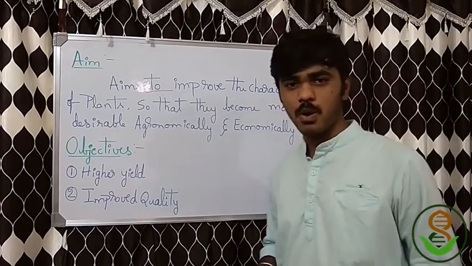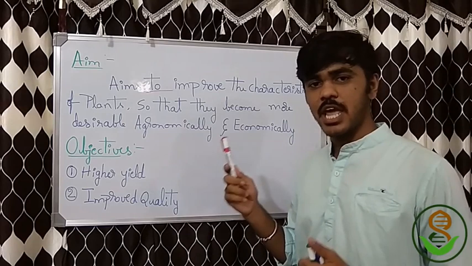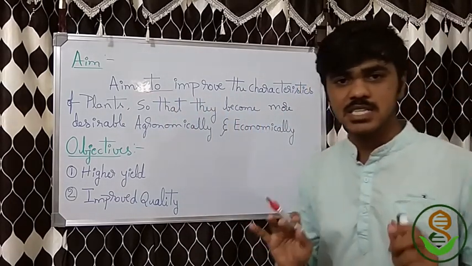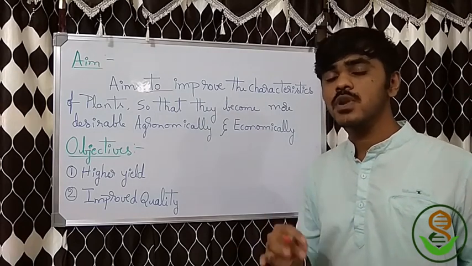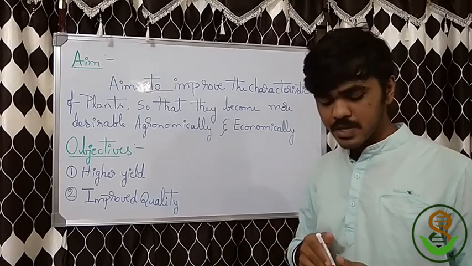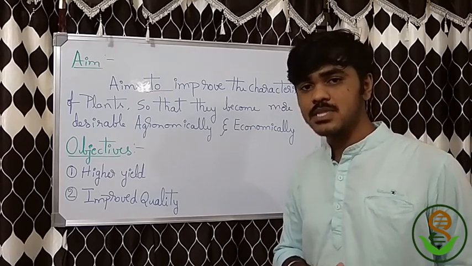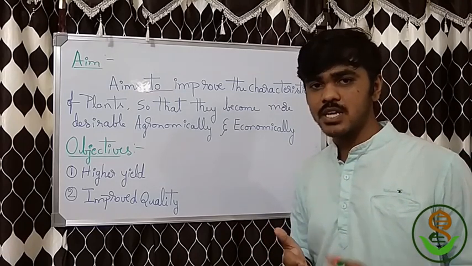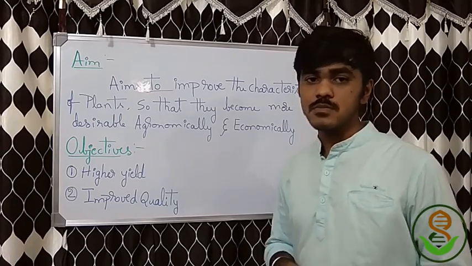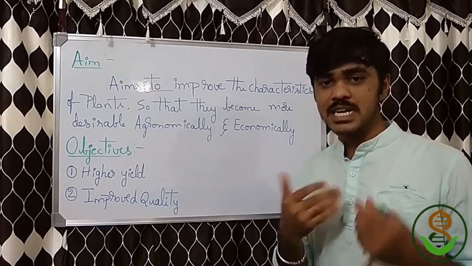Now we shall continue with the topic: aims and objectives. It aims to improve the characteristics of the plant so that they are helpful both agronomically and economically. Economic means, as I told you, the yield should be high, it should be economically feasible and profitable. Agronomic means cultivable.